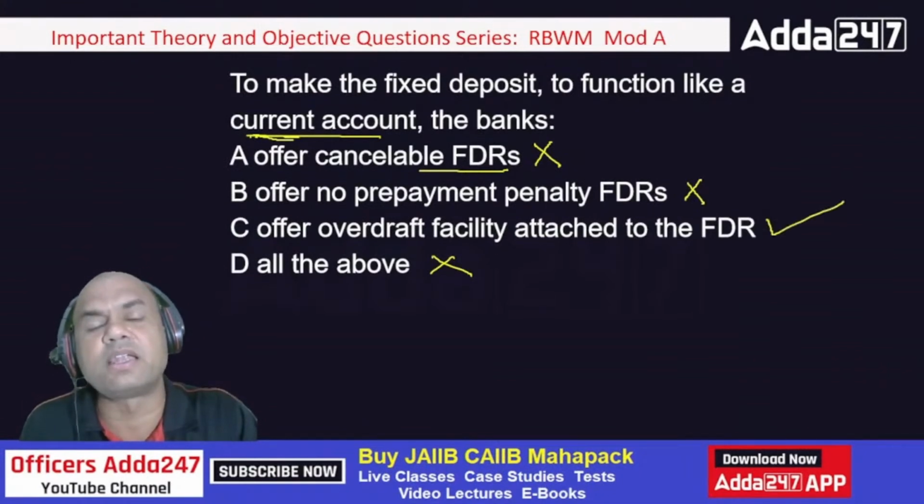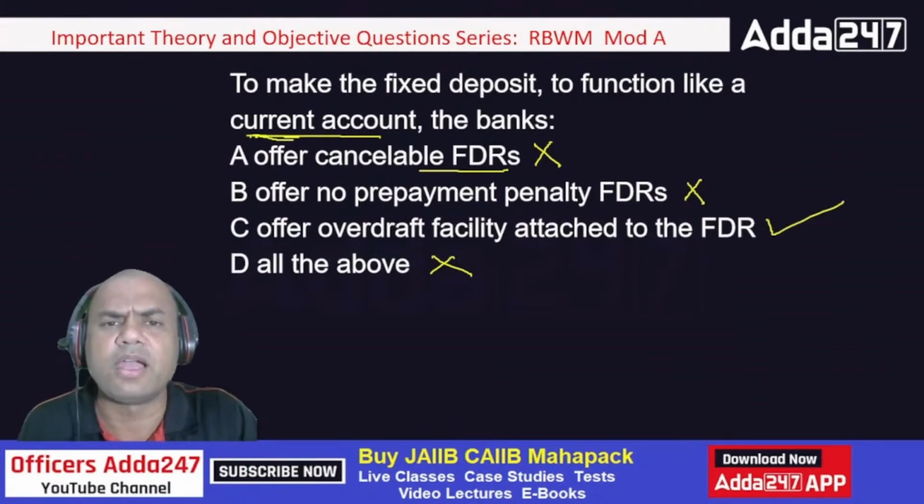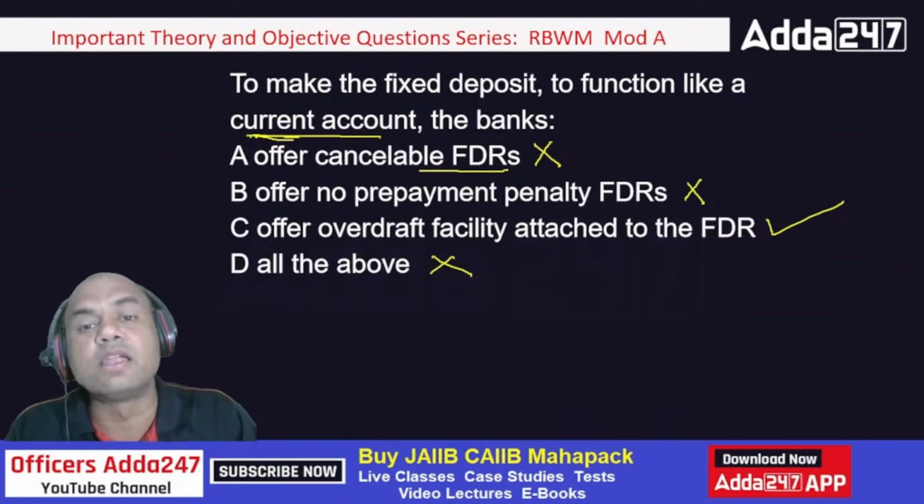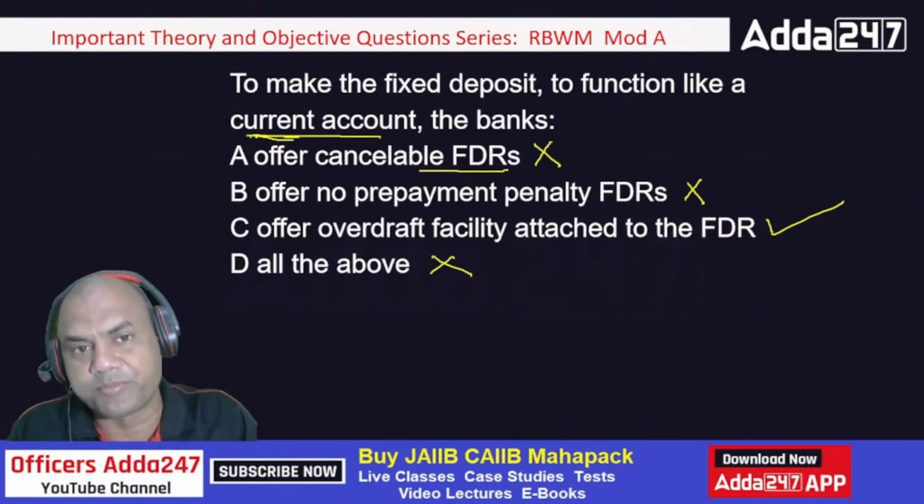Here what happens, I'll take the OD against that FD and that OD I'll be using like the current account. Normally, whenever I want, I'll withdraw it. Whenever I want, I'll deposit it. The interest will not be charged on that whole amount.